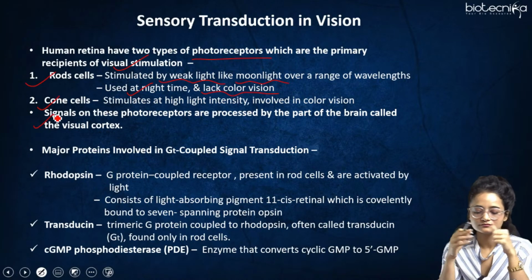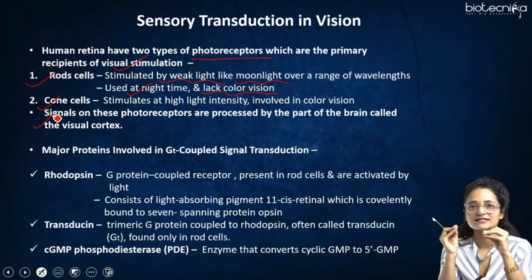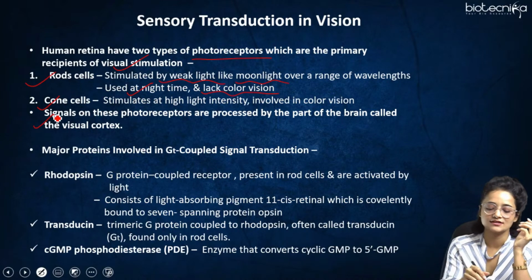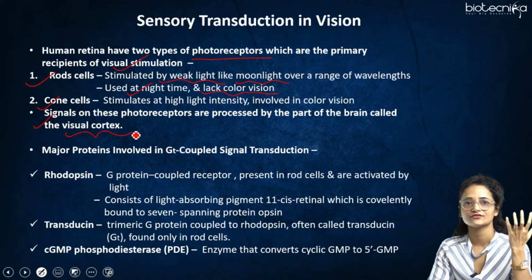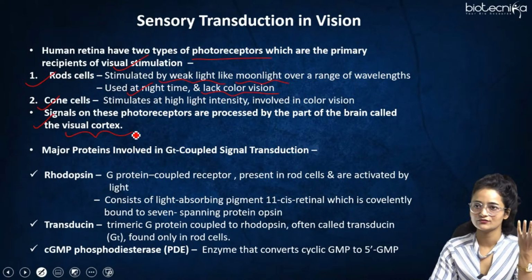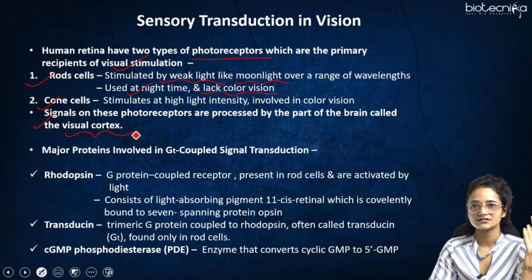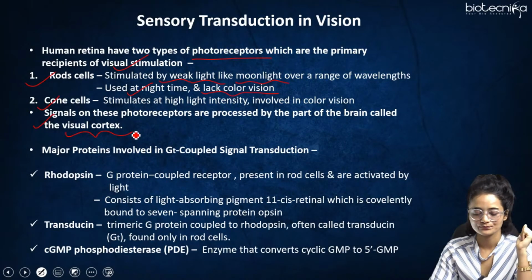The signals from these two photoreceptors are processed by the part of the brain known as the visual cortex. So inside our brain, there is a part known as the visual cortex. All the responses or signals produced by these photoreceptors go directly to the visual cortex, and then we are able to visualize different kinds of things, right?